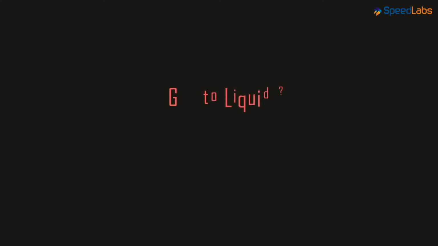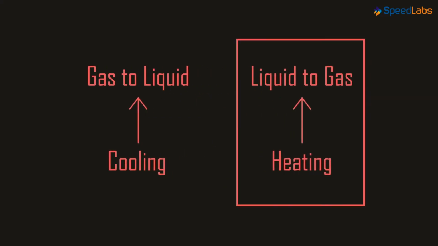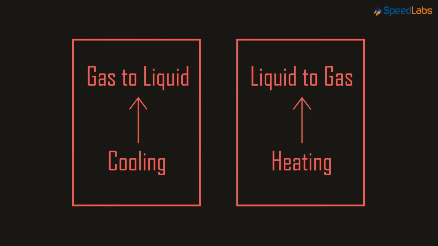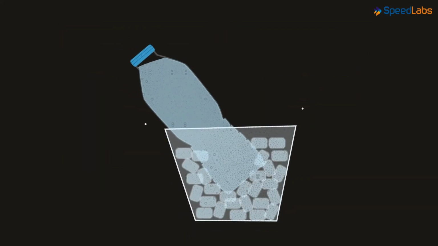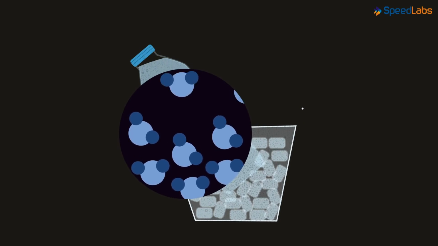But what if we want to convert the evaporated particles back to water? Well, the answer lies in cooling them. Heating helps the particles evaporate, while cooling helps them convert back into liquid state. You must have observed the droplets of water which form on the surface of an object taken out of the refrigerator. Do you know why this happens? Well, the particles of water vapor lose energy and